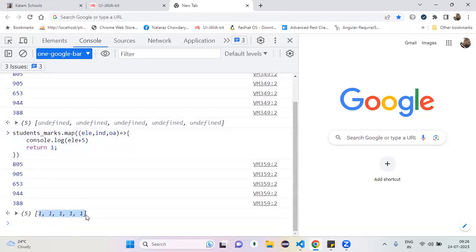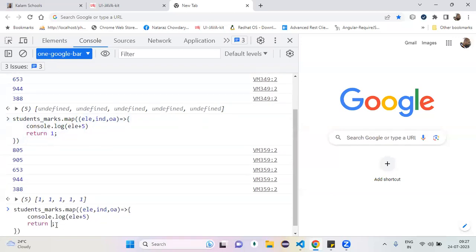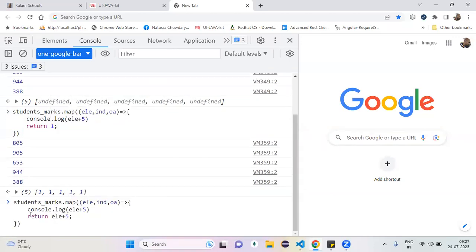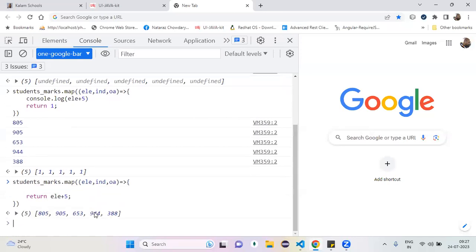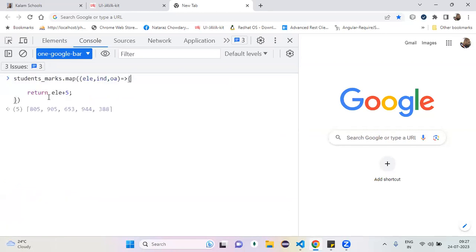Now you want me to return element plus 5, so why do I need 1? Element plus 5. I can remove this one. Output ready? So whatever my callback function returns, that particular value comes as the output, as elements of my array. So my final output is this one. My requirement is satisfied. All are okay about this?